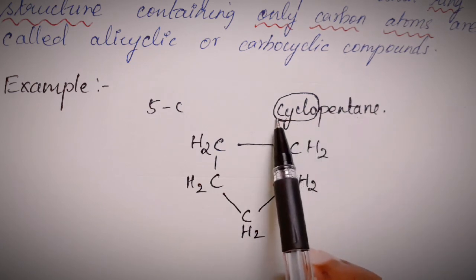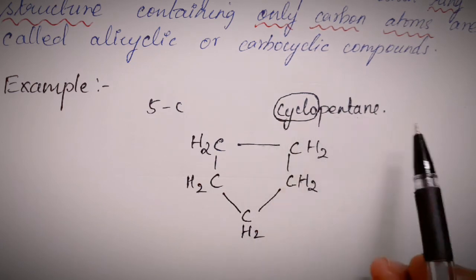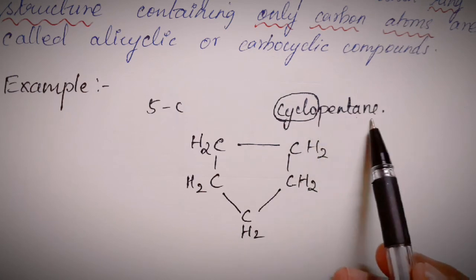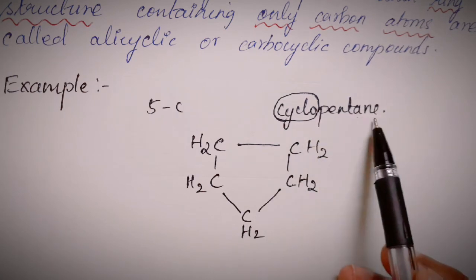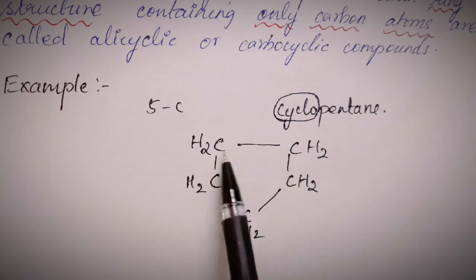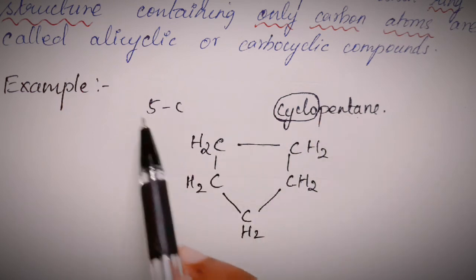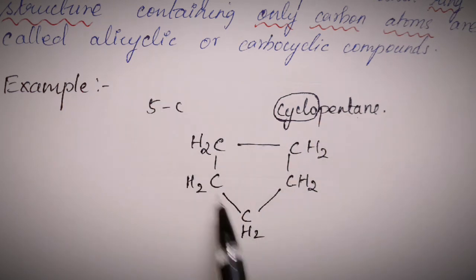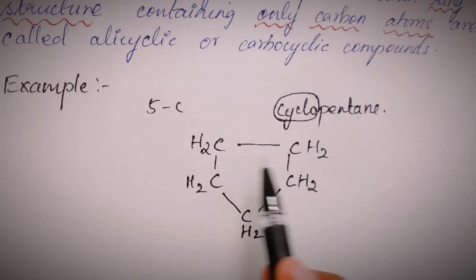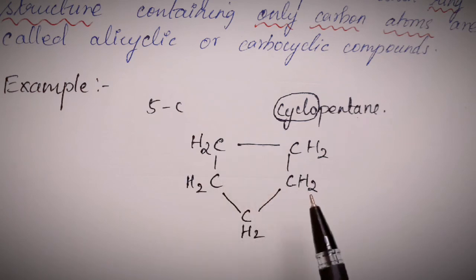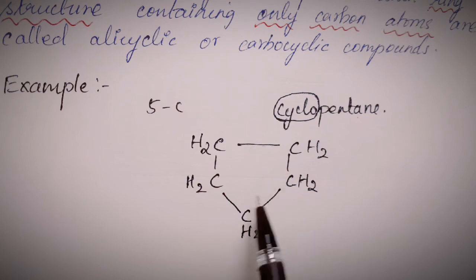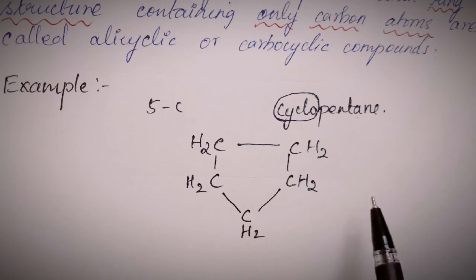It has the prefix cyclo because it's a cyclic compound, and pentane because it is an alkane in the first place having only single bonds, and pent because it has 5 carbon atoms. Here you notice that there is no delocalized pi electronic cloud, or there are no alternate single and double bonds. Hence, this cannot be an aromatic compound. That's why it's termed as an alicyclic compound.